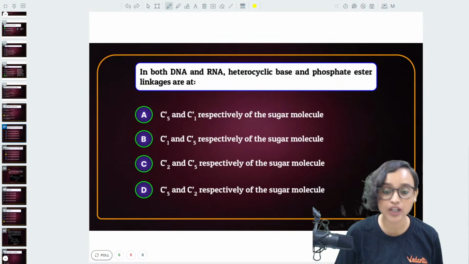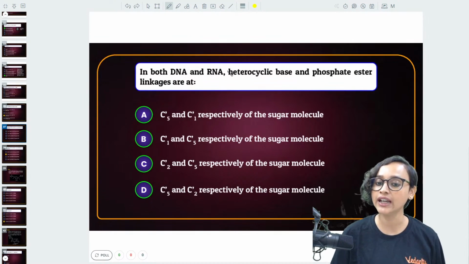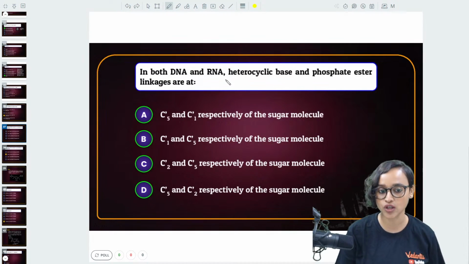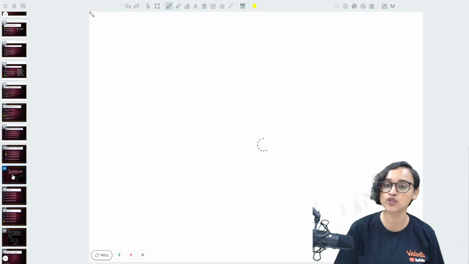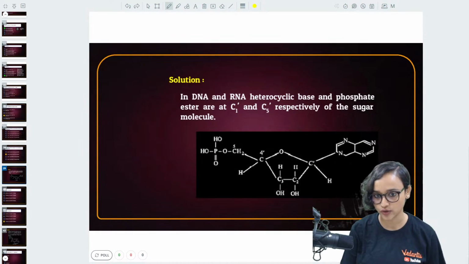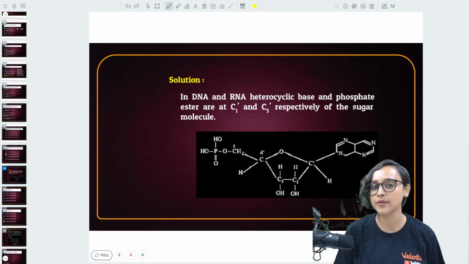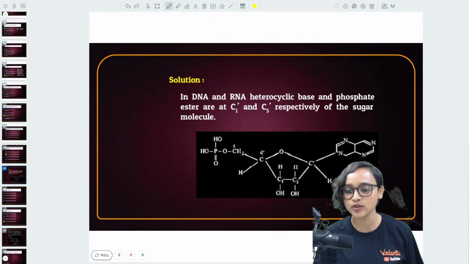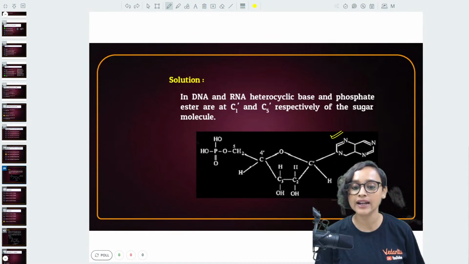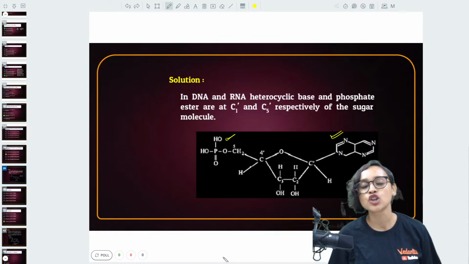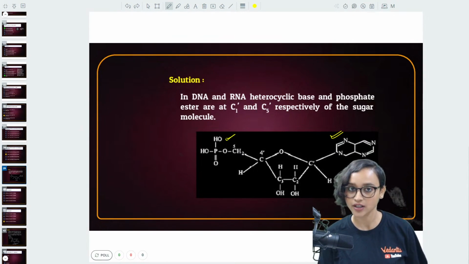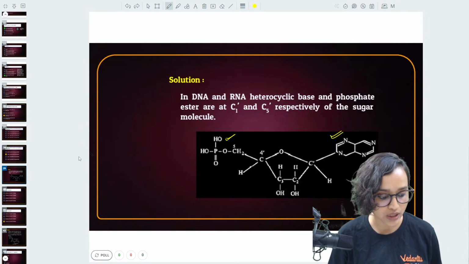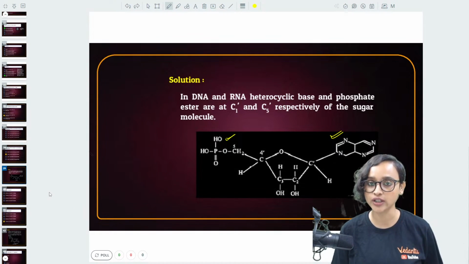Can you tell this question structure? Yes, I will. In both DNA and RNA, the heterocyclic base and phosphate ester linkages are actually at C1' and C5' respectively. Let me show you the structure. This is the structure. In DNA and RNA, at C1' you can see this is the heterocyclic base here, and at C5' here is the phosphate ester. All right, so that's it. This is the structure that you have to remember.